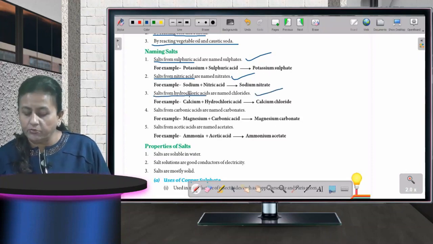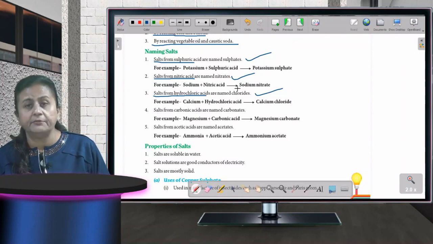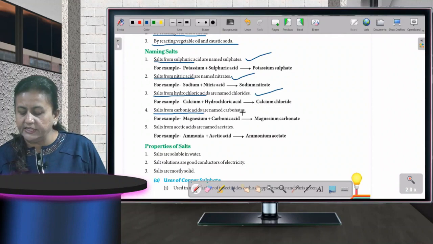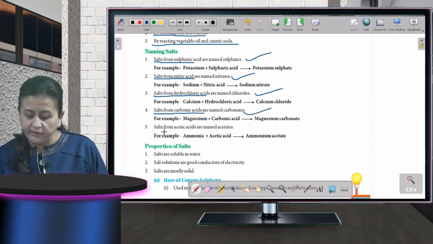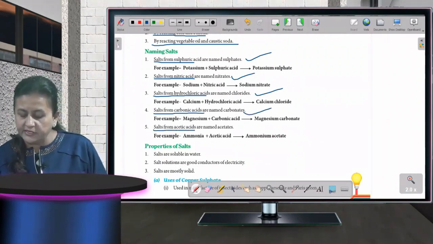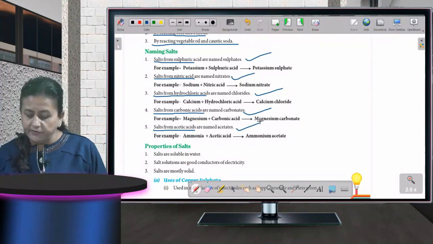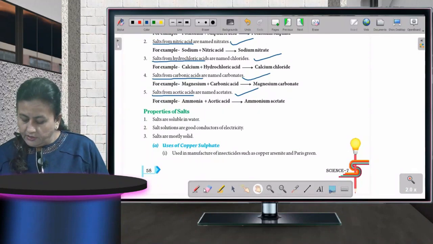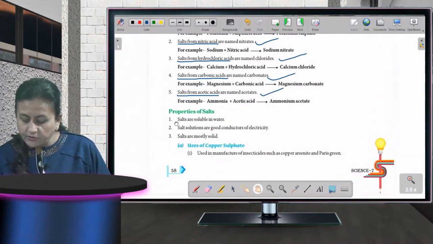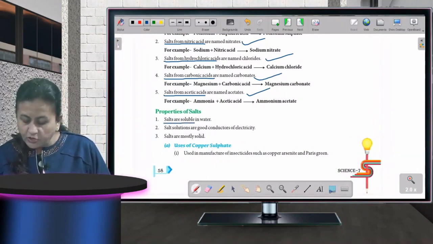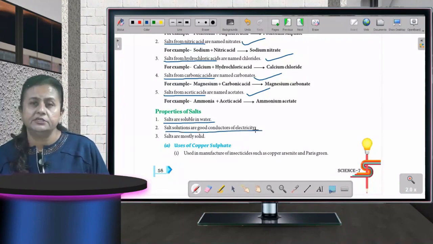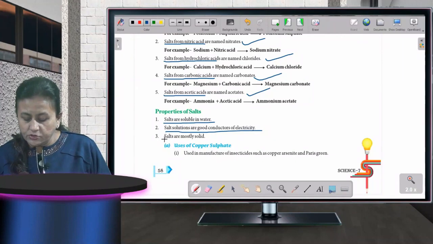Okay, hydrochloric acid से अब क्या बन रहा है? Chlorides. Then salts from carbonic acids are named as carbonates. Then salts from acetic acids are named as acetates. Fine, children. Then what are the properties of salt? First is salts are soluble in water. Salt solutions are good conductors of electricity. Okay. Then salts are mostly solid.